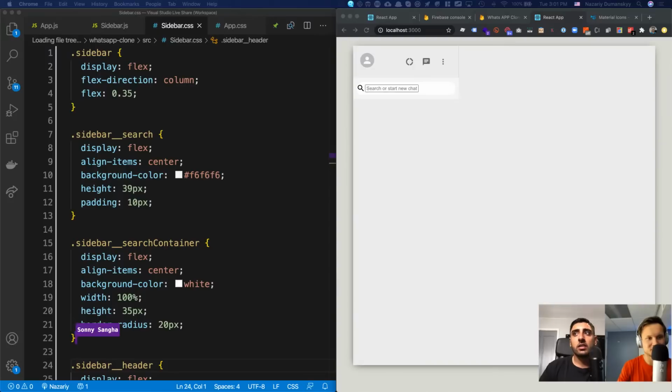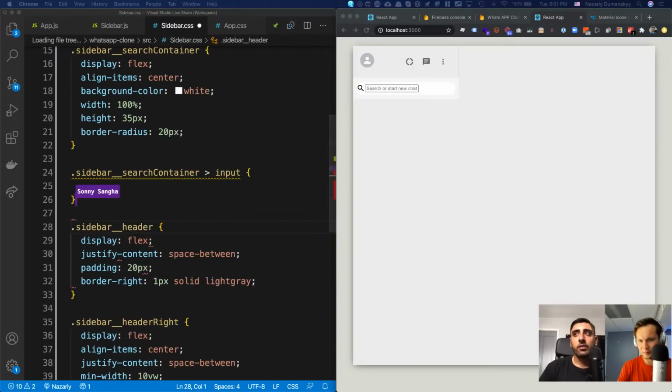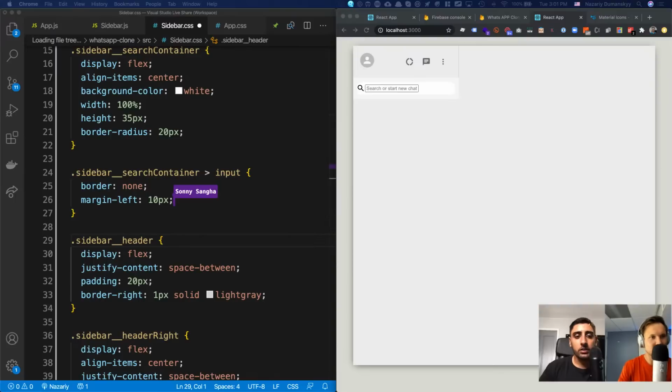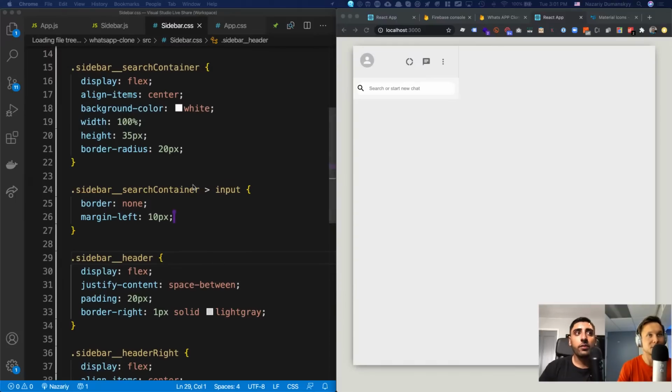Inside that search container, target the input field. I'm going to give it a border of none and a margin left of 10 pixels. So if I do that, we get rid of the input border, and look at that. It automatically starts to come together a bit more. That's so much cleaner, and then we've got one finishing touch.